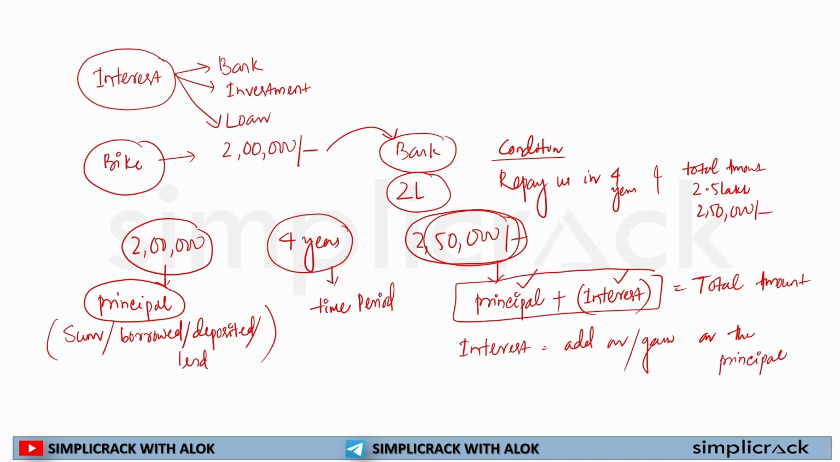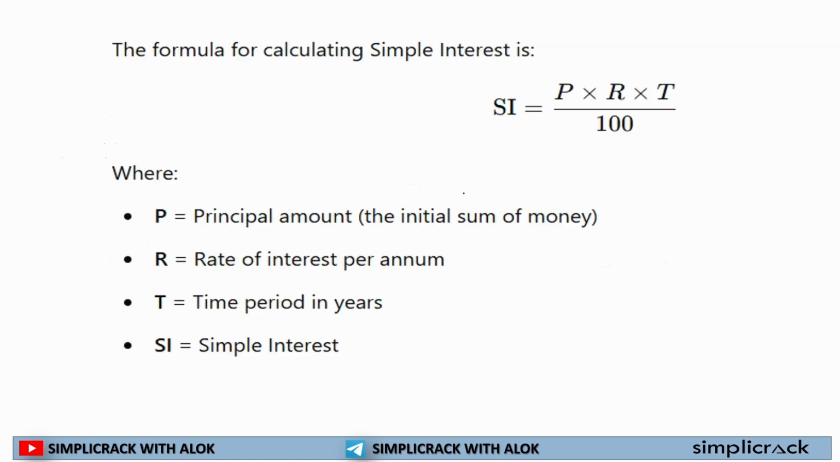Okay, so in this first slide we will learn four things. The first thing is the principal. The second thing is the interest. The third thing is the total amount. The fourth thing is the time period.